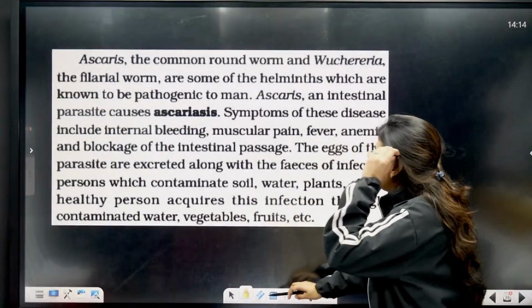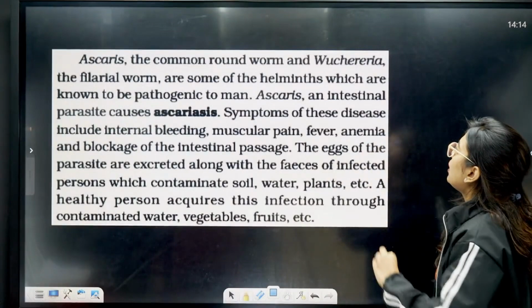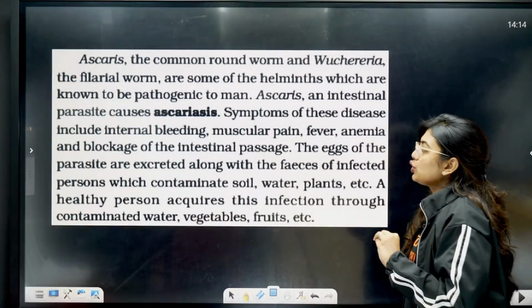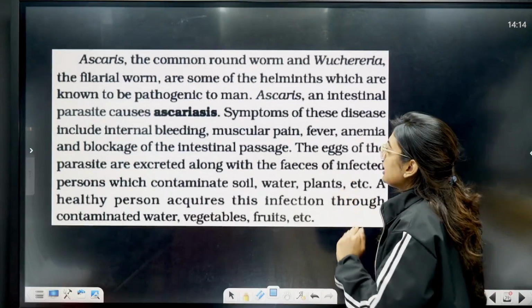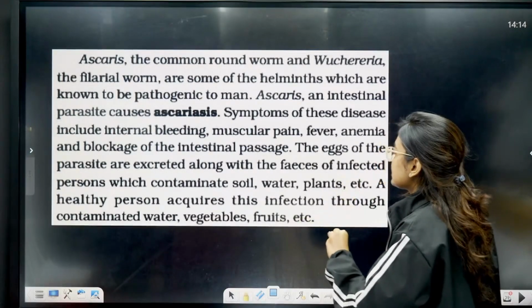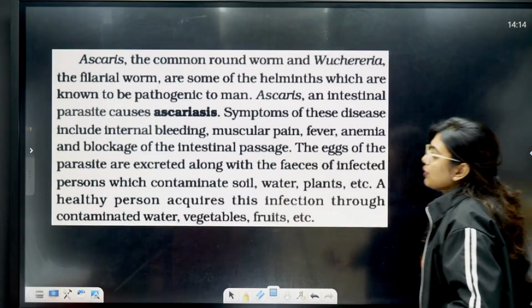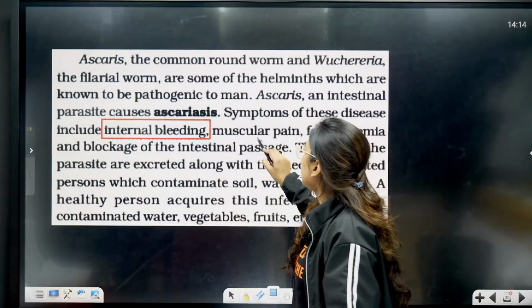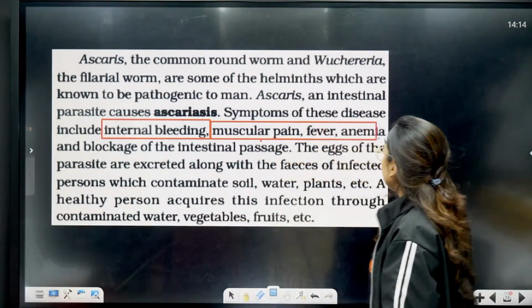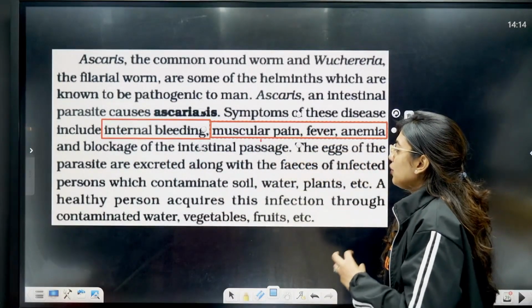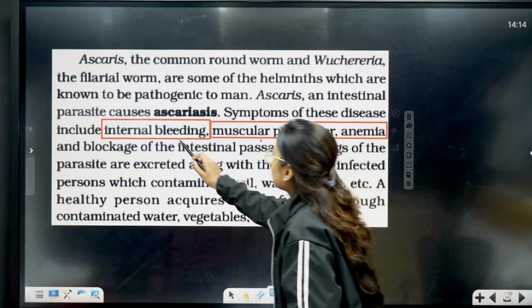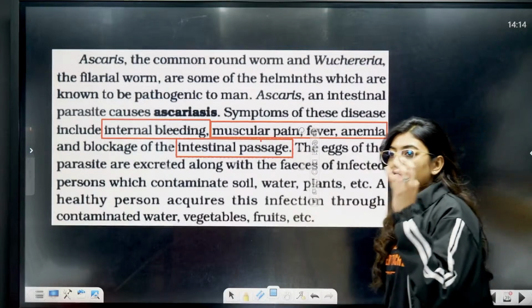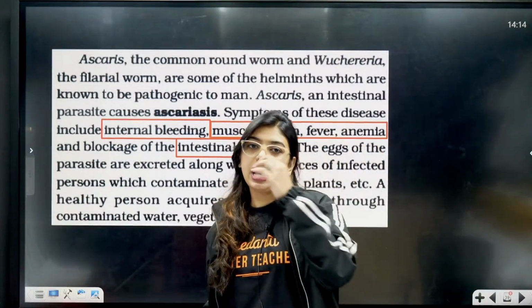Okay, so look here, Ascaris, a common roundworm, and Wuchereria, the filarial worm, are some forms of helminths which are known to be pathogenic to man. Ascaris, an intestinal parasite, causes ascariasis. Symptoms of this disease include internal bleeding, muscular pain, fever, anemia and blockage of the intestinal passage. This parasite is very problematic, students, and in extreme conditions it can also cause perforations of the intestine and damage.